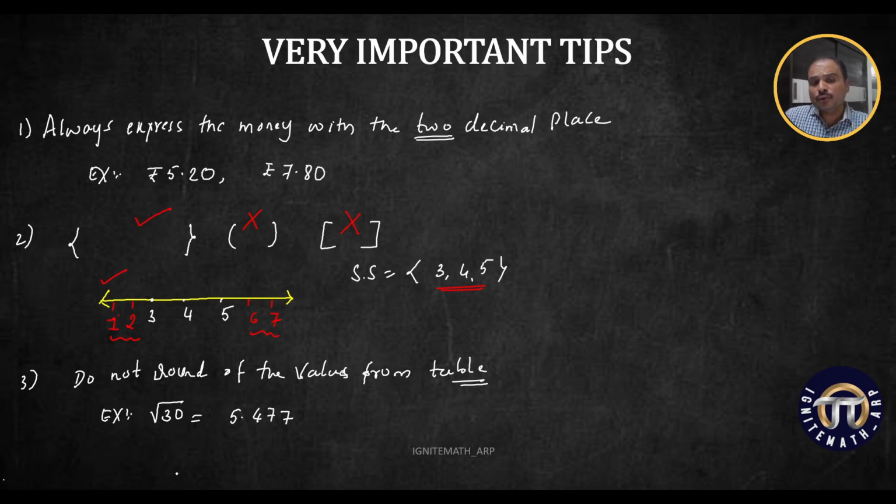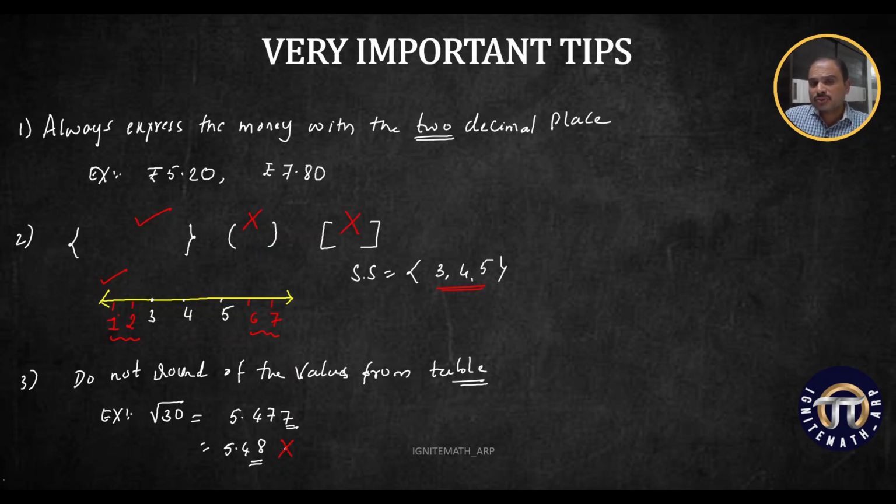What many of you do, you will write root 30 as 5.48, because 7 is there, you round it off and you take 5.48 and continue with the sum. No, it is 100% wrong. You don't get marks here. Clear?